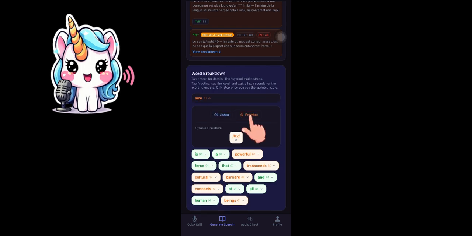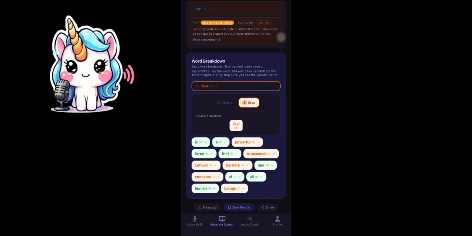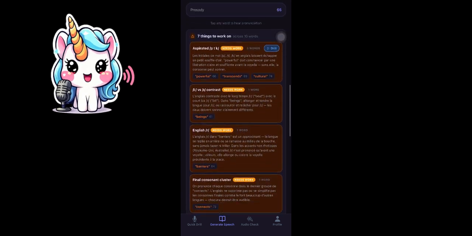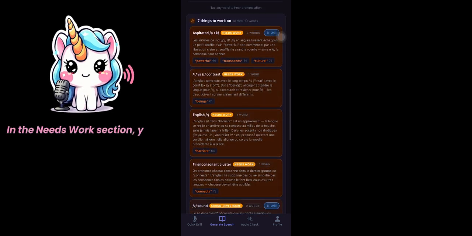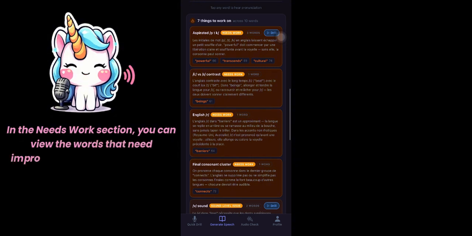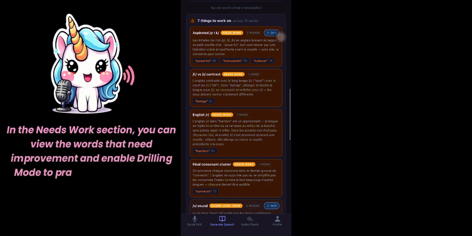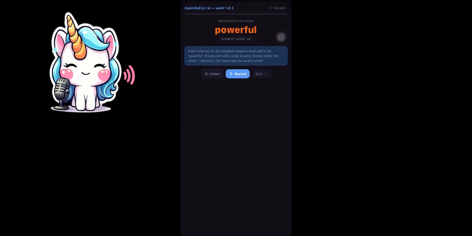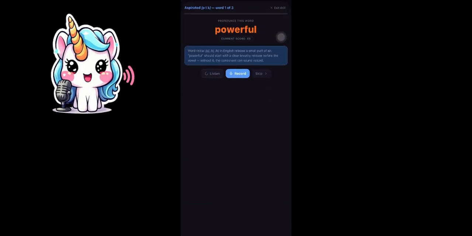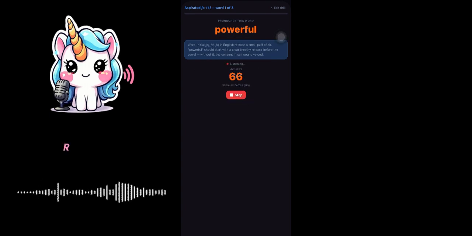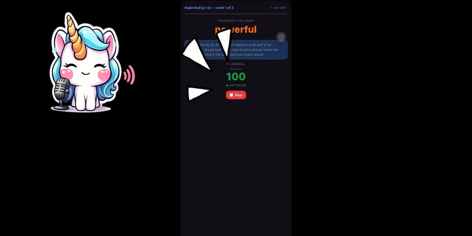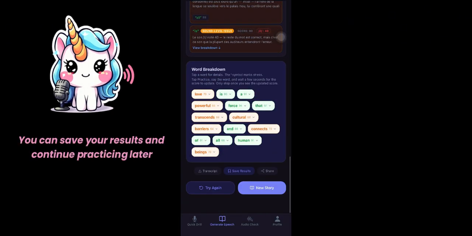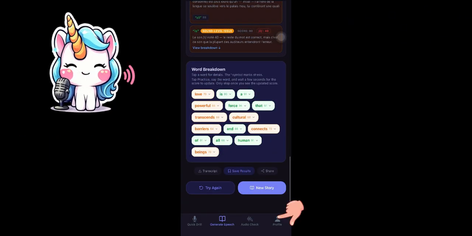Love. In the Needs Work section, you can view the words that need improvement and enable drilling mode to practice them until you achieve a perfect score of 100. Powerful. You can save your results and continue practicing later.